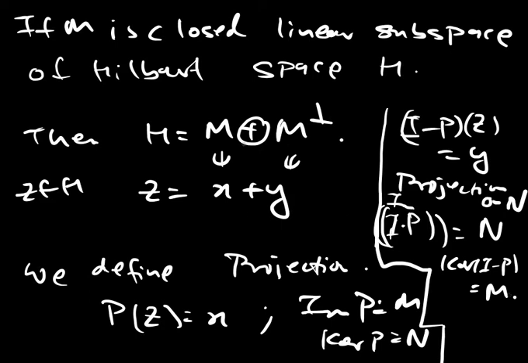If it is M direct sum M perpendicular, then P is clearly self-adjoint, linear, continuous. The characterization of M would be the collection of all those Px such that X belongs to H, or the collection of all Z such that P of Z is Z. So P of X plus Y is X.